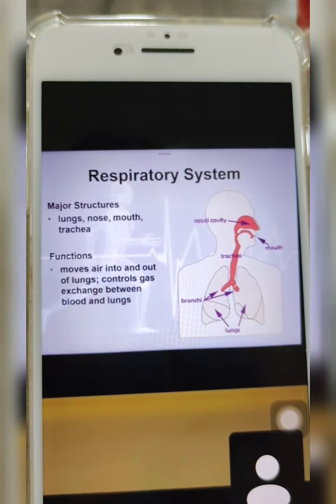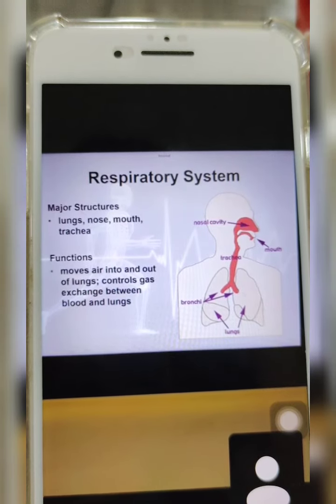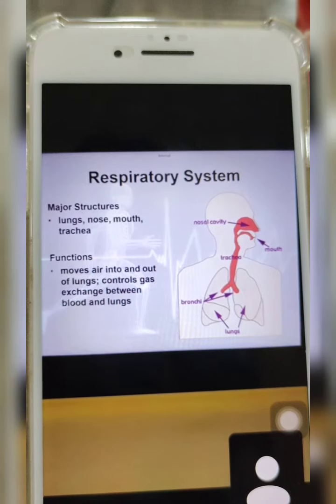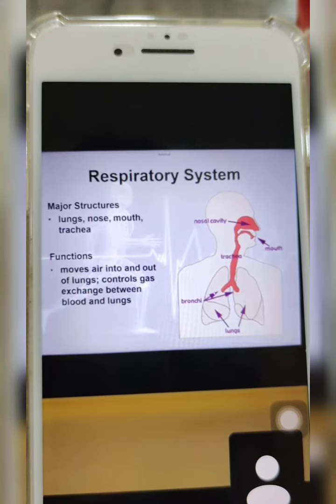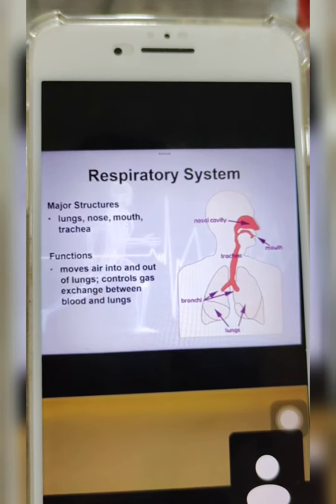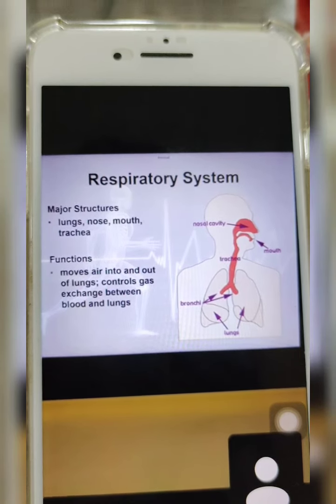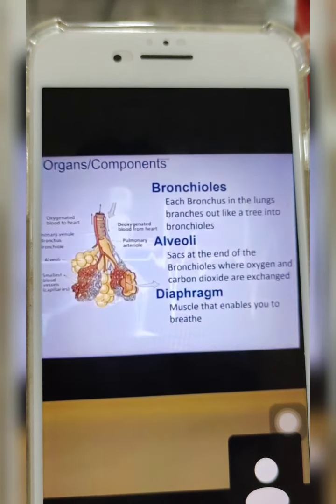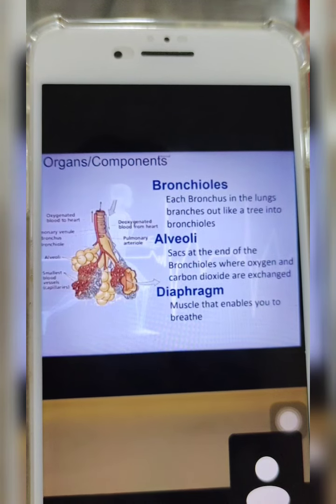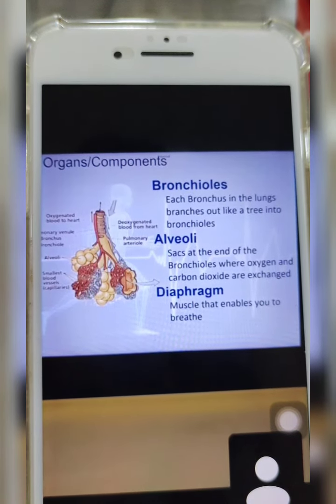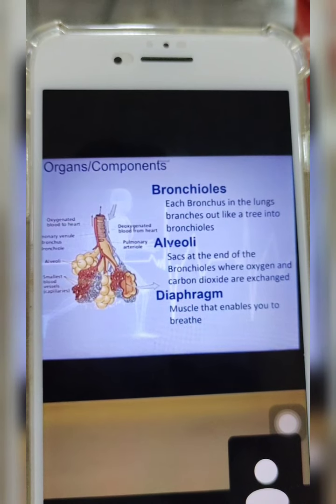In our bronchi, we have cilia, hair-like particles, which also filter the air and push it to our mucus before it enters your lungs. Inside our lungs, we have air sacs called your alveoli, where gas exchange happens.